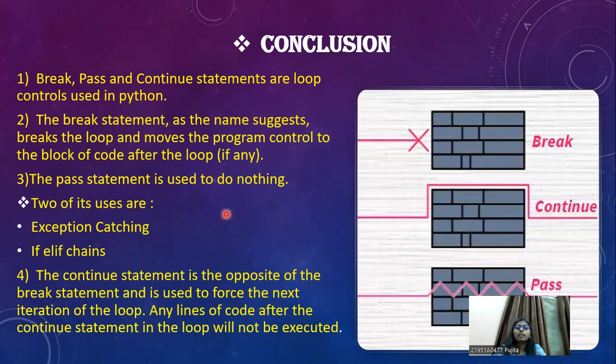The pass statement is used to do nothing, but two of its uses are exception catching and if-elif chains. The continue statement is the opposite of the break statement, and it is used to force the next iteration of the loop, as we saw in the previous example.